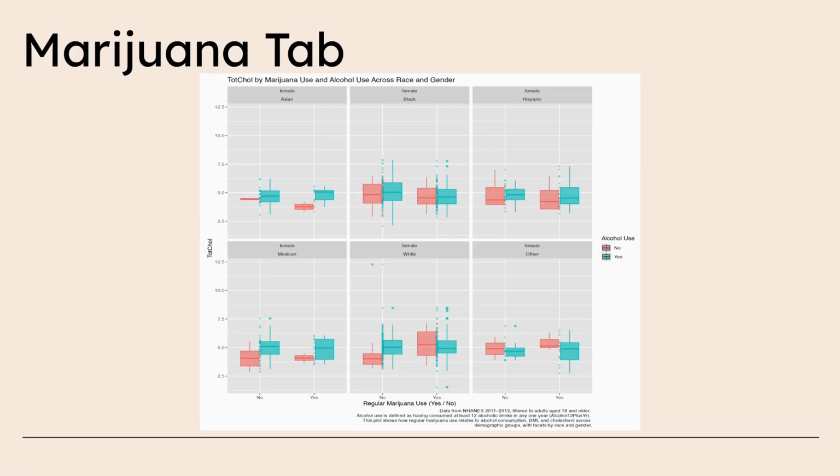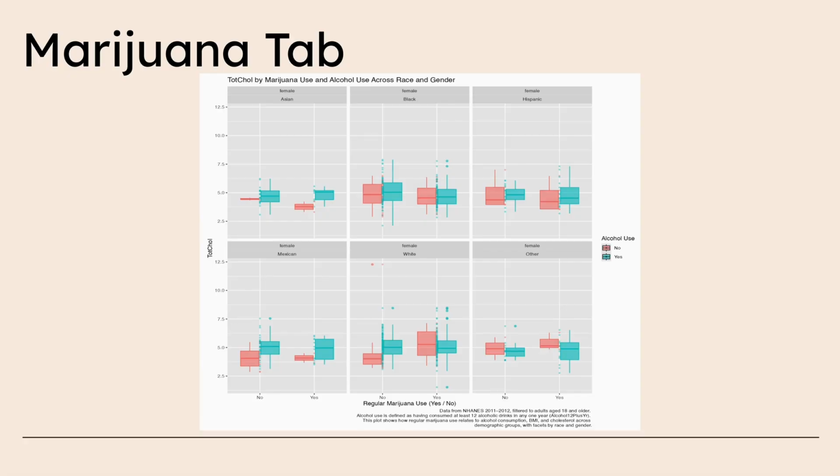For Asian females, Black females, Hispanic females, and Mexican females, the general trend is showing a higher cholesterol for those that report alcohol consumption regardless of marijuana use. There's a noticeable difference in white females and other females.